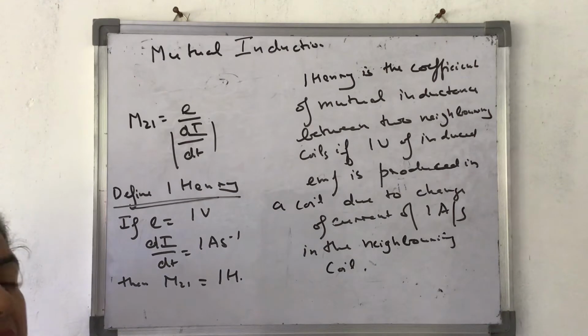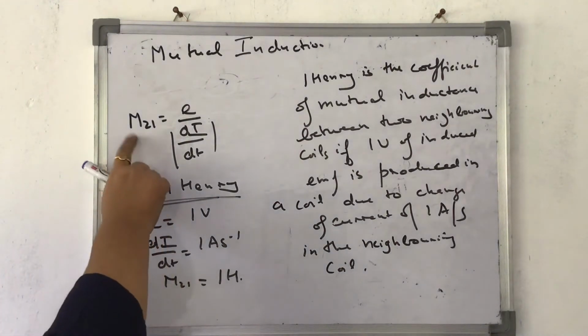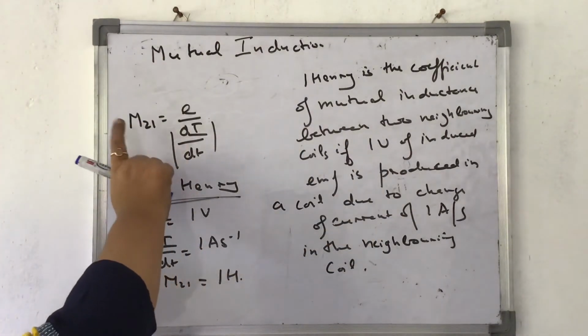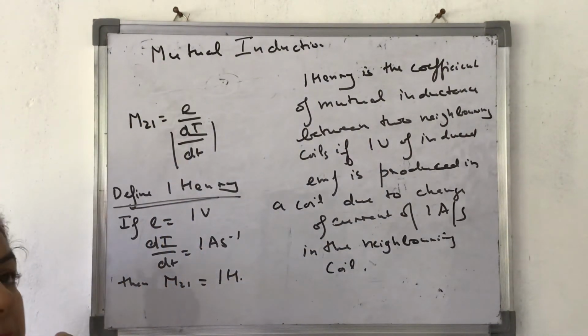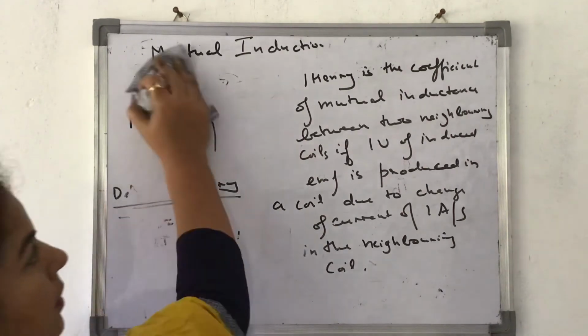And let me tell you one more thing: the difference between induction and inductance. Many students consider them the same. No. Induction is the phenomenon due to which induced EMF is produced. But inductance is the coefficient, like the coefficient of self-inductance. The process is induction and the coefficient has the name inductance. They are not at all the same thing.